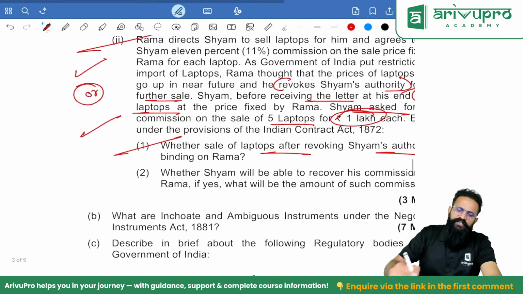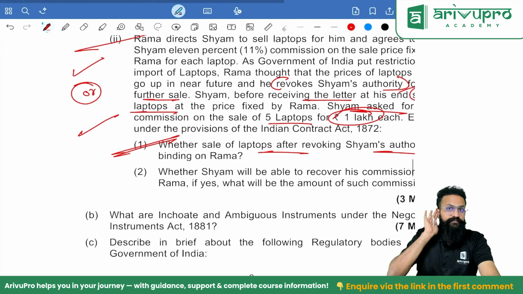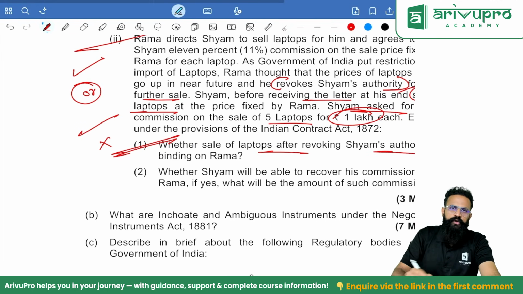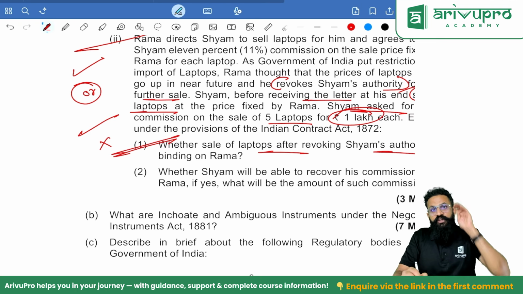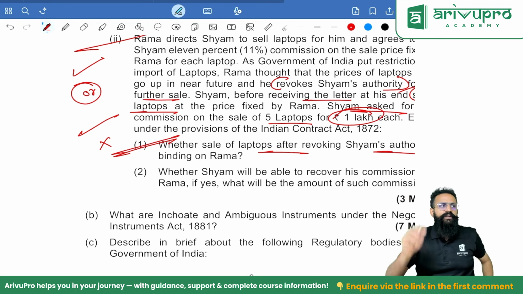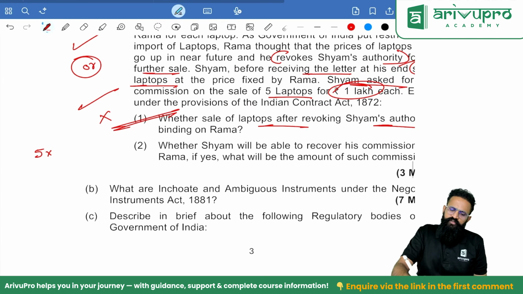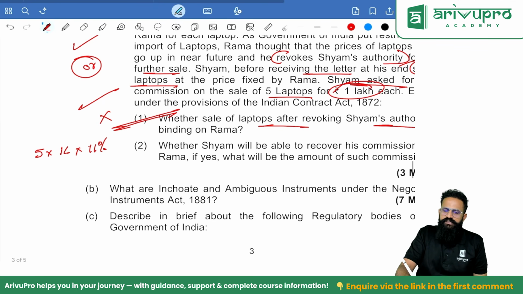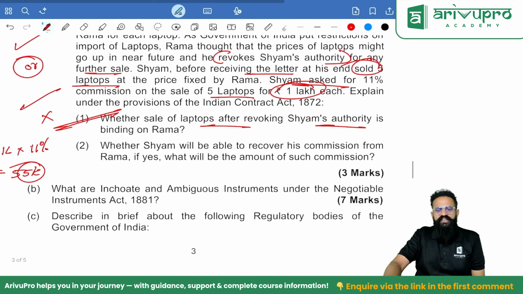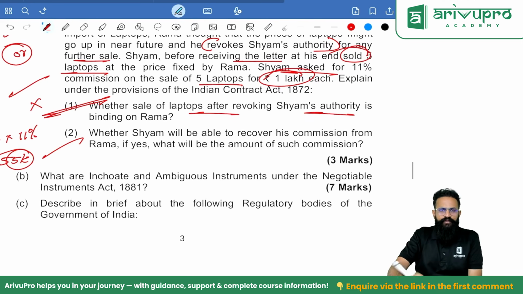So people, after it is communicated, after you are aware of it, you cannot bind. But before you are aware of it, will you be able to recover the commission? Yes, sir. How much, people? 5 laptops you have sold for 1 lakh rupees, into your commission is what? 11%. 5 lakh into 11%, how much? 55,000. Correct, no? That will be my commission. Write down, calculate and show.